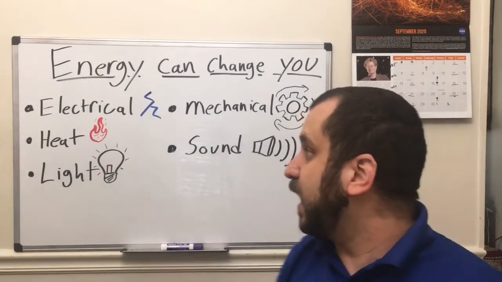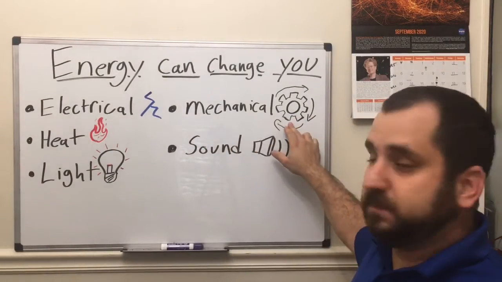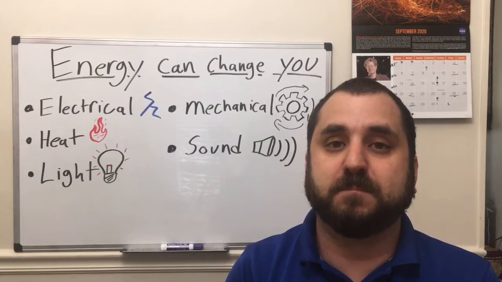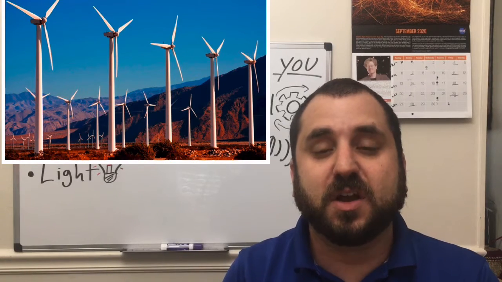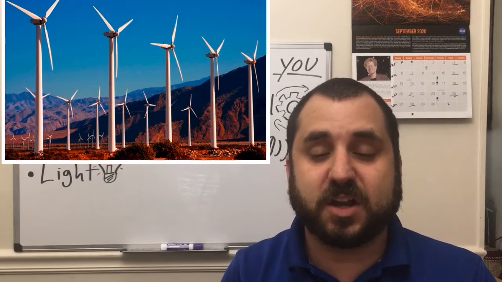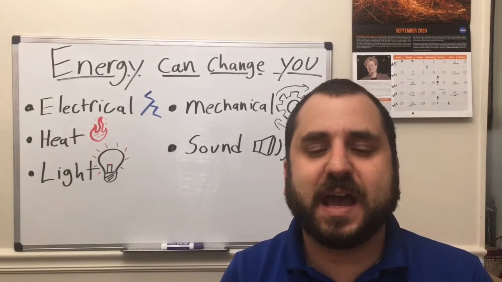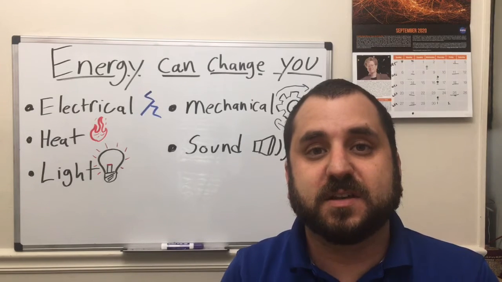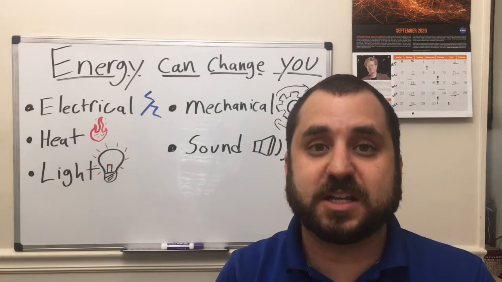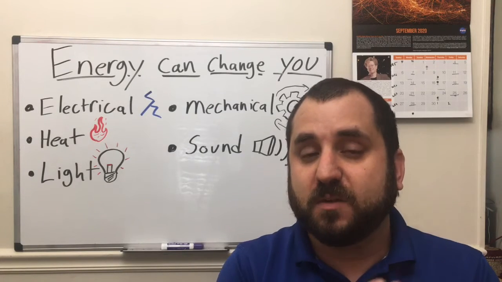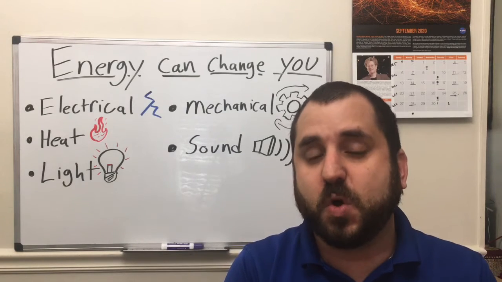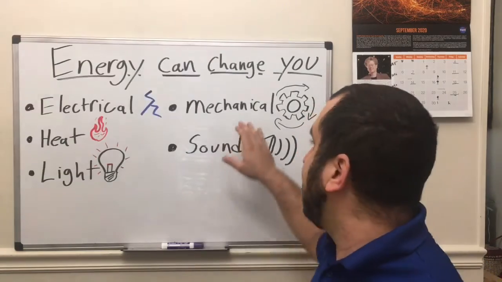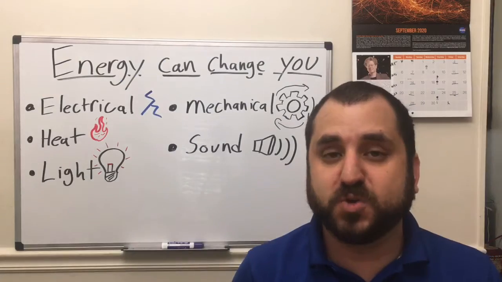The next type of energy we have is mechanical energy. And here I've drawn this little gear turning. That reminds me that mechanical energy is all about movement. It's about changing the position from one place to another place. And it also covers if things break. So if I have a glass and it breaks, mechanical energy is what is causing that change. At the beginning the glass was in one position, whole, and after it breaks, the change is that it's in lots of pieces. That was mechanical energy because it's all about movement and motion.